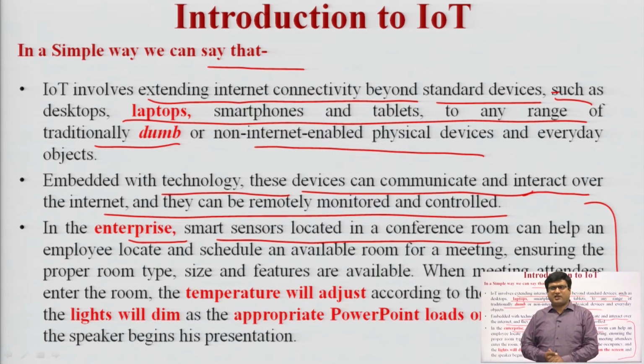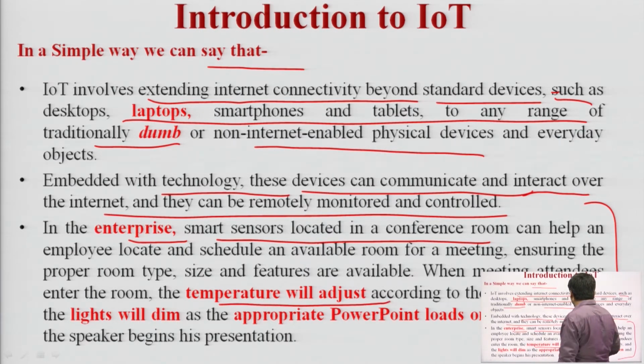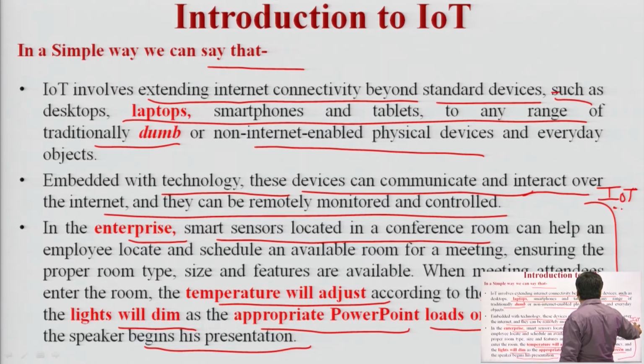So we can say that in an interview room, if anyone is going to deliver an interview in front of the company, and he is using the PPT, okay, the PPT will adjust according to the lights on and off. How is it possible? It is possible through the concept of IoT. Here it is mentioned that temperature will adjust according to the occupancy, and the lights will dim as the appropriate PowerPoint loads on the screen and the speaker begins his presentation. So how is it possible? It is possible by using the concept of IoT.